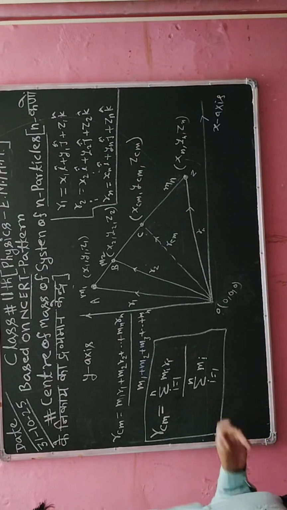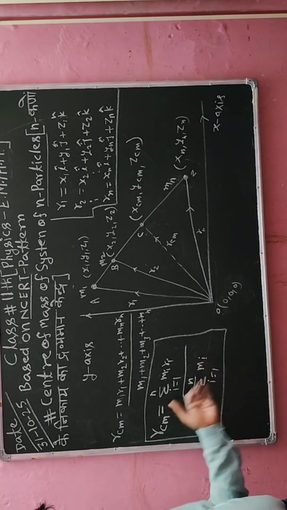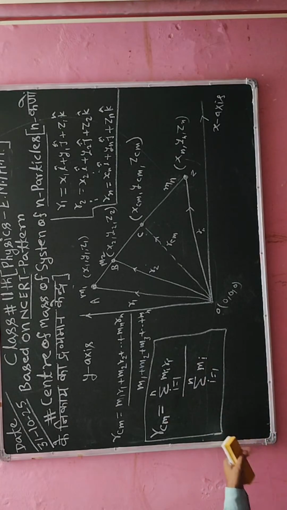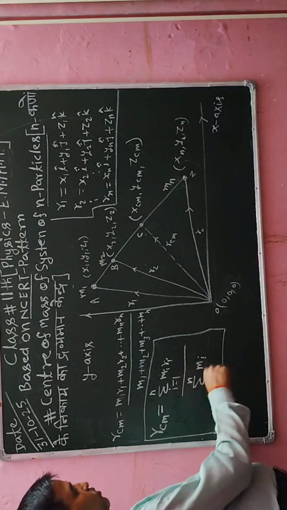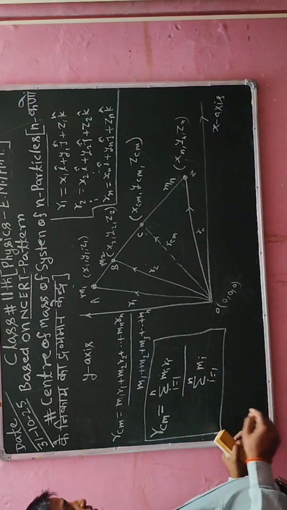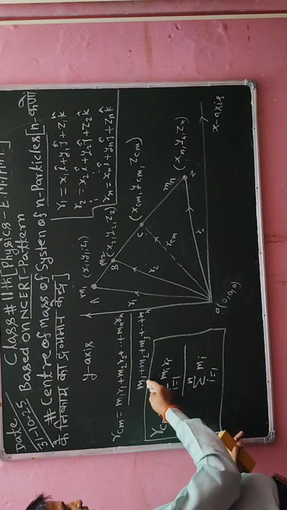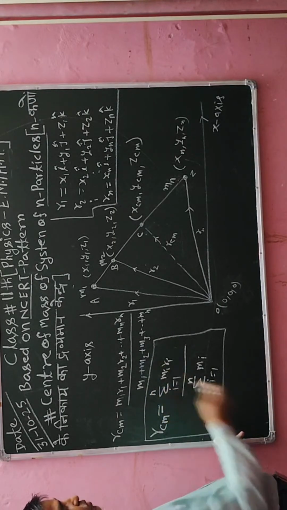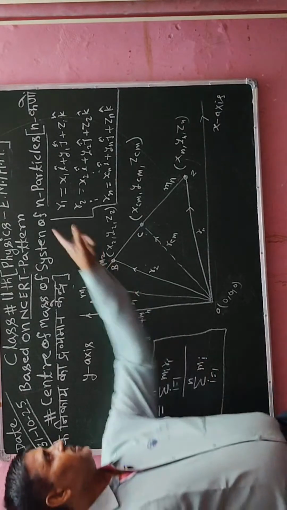Okay students, now further in the place of the sum of masses I can substitute capital M and simplify. After simplifying I can write its other formula: in place of sigma i equal to 1 to n m i, I will write capital M, so that r cm equals sigma i equal to 1 to n m i into r i, divided by M. This is the center of mass of n particles.